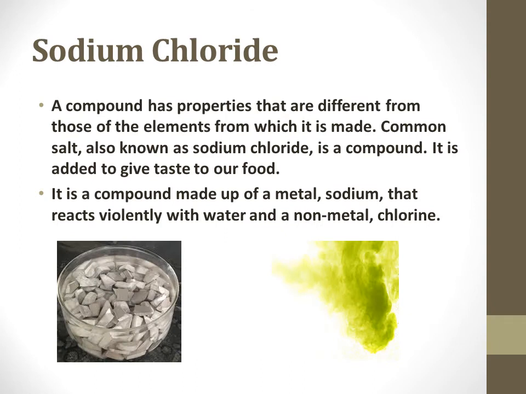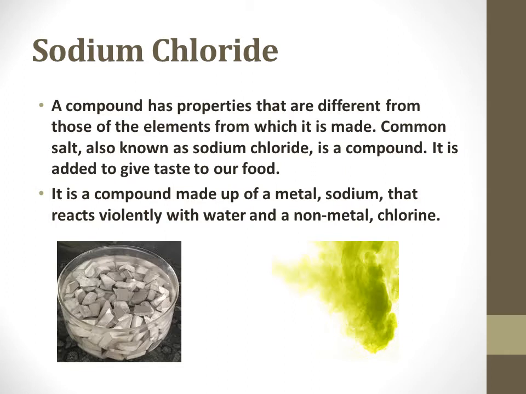For example, sodium chloride is a compound. Look at the bowl which contains sodium. Look at the gas, greenish yellow gas. It is chlorine gas. When they both combine, what happens? It forms a compound, sodium chloride. That is the common salt which is used when you prepare your food.